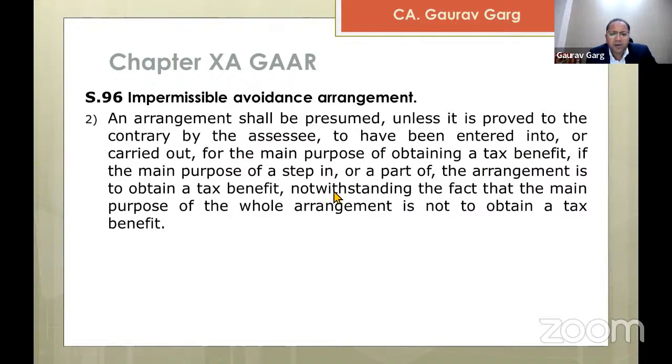If the main purpose of a step in, or part of, the arrangement is to obtain a tax benefit, then even if it is not about the whole arrangement, even if one step of that arrangement has the purpose of getting the tax benefit, the arrangement may be referred to as an impermissible avoidance arrangement.